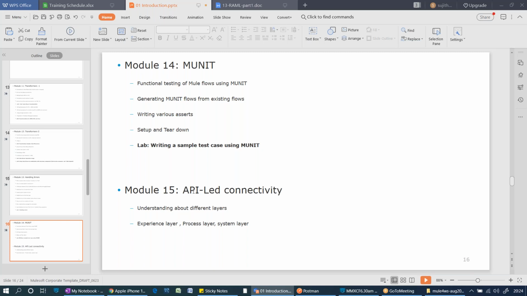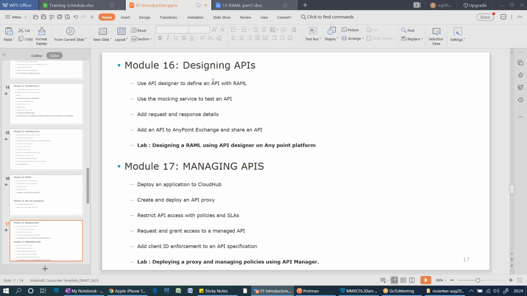Before designing the API, first of all, you need to know what is the power of an API. What is the API-led connectivity approach? What is an application network, API network? In order to understand that, we are going to see different types of layers, modern API layers: 3 layers, experience layer, process layer, and system layer. We are going to see it with a use case. Once you understand the power of an API in this module, next we are going to design the API of